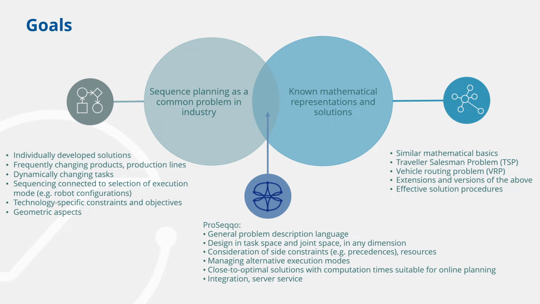Our objective with the development of ProSeqqo was to offer a generic problem description language to capture typical task sequencing problems arising in industrial robotics. Based on the description, ProSeqqo computes close to optimal plans with computation times suitable for online planning.